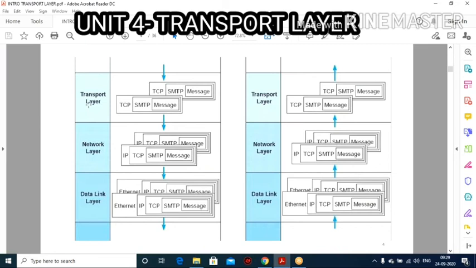Okay, transport layer, network layer, data link layer. This is the source part. This is your destination part. In the transport layer, if you want to send your message along with a certain protocol, you can use the TCP protocol, that is Transmission Control Protocol. Here you are using not SMTP, but SCTP, which means Stream Control Transmission Protocol. Both are the same, SMTP or SCTP.